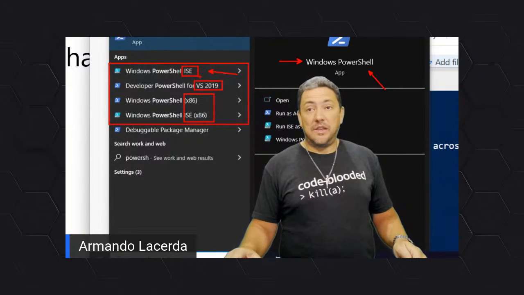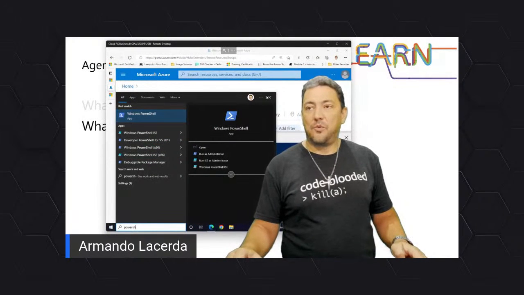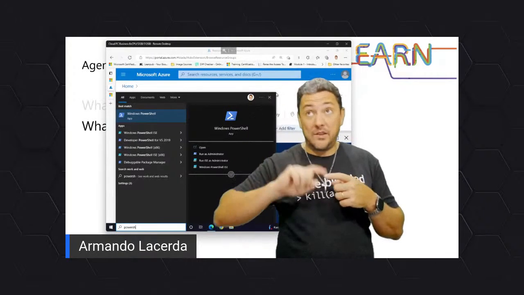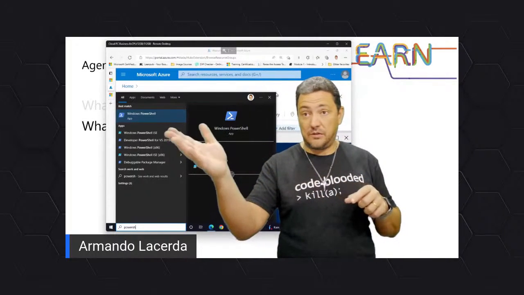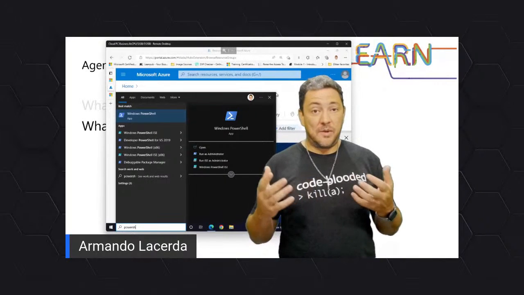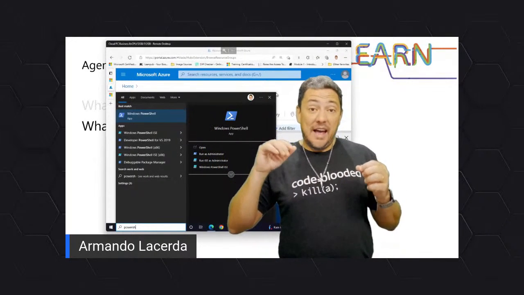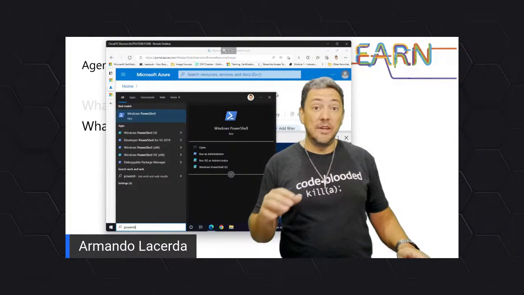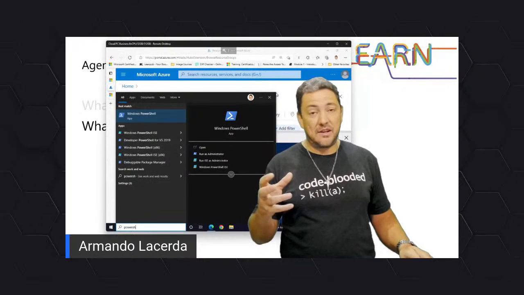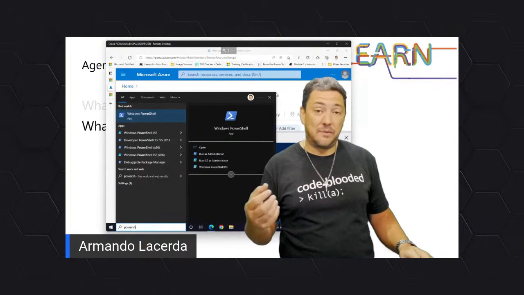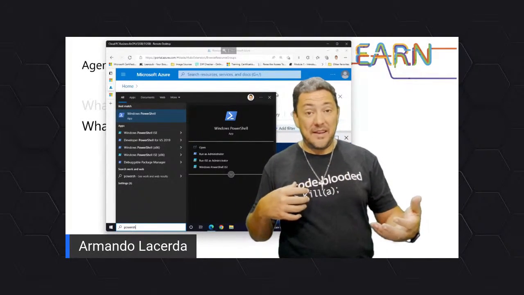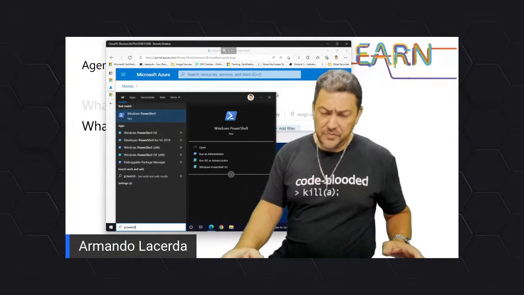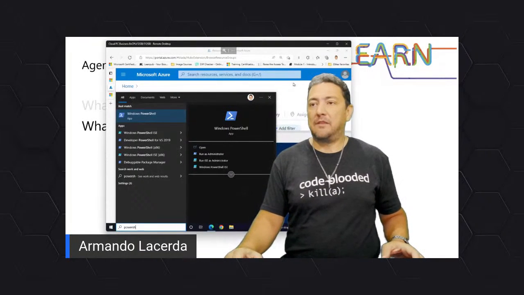If you're doing your things up in the cloud, then of course, even though you can send commands to the cloud from your local workstation, from one of these guys here, you can actually run your command straight in the cloud. And when you do that, usually it makes your life easier because the command is already running in a cloud environment. So the authentication piece is already done. It tends to be a little easier to run things from there. But it's up to you, right? Whatever you want to do.